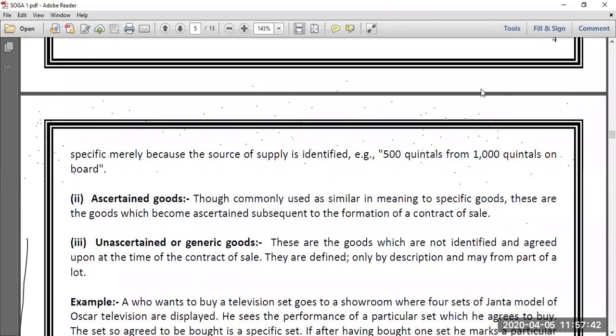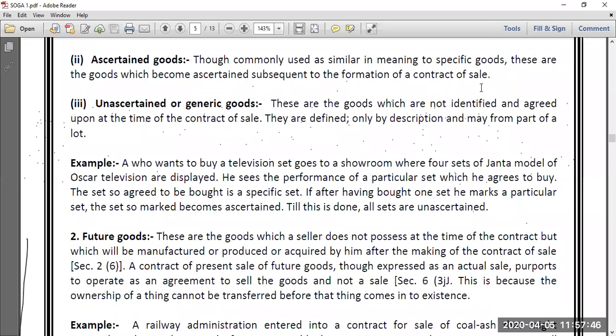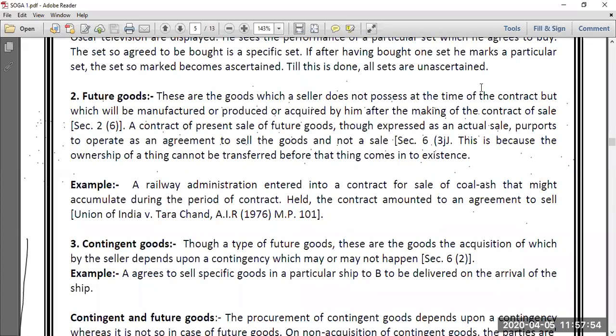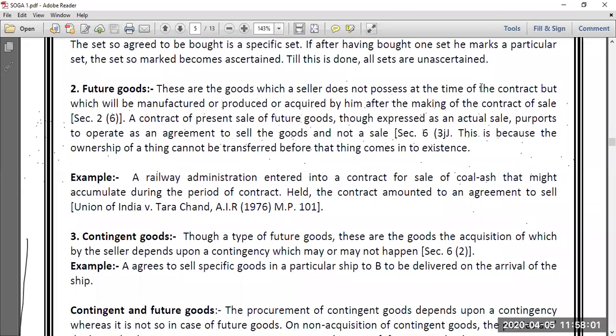Future goods, I already told you, it is very simple to learn that future goods are those goods which are not in existence as of now at the time when the contract of sale takes place. And contingent goods are those goods which are not as of now available with the seller, and whether it will be available with the seller or not is dependent upon a contingency.